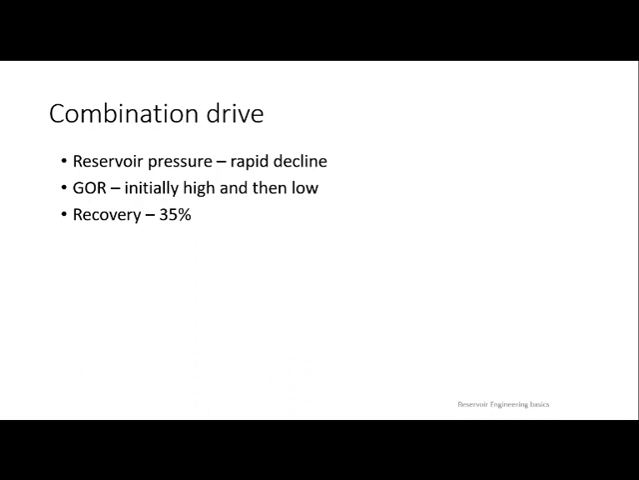Yes, sir. Like in the initial stage of production, how do we know which drive mechanism we are using? How do we identify? The drive mechanisms can be identified by coring only. You have to collect a core sample.